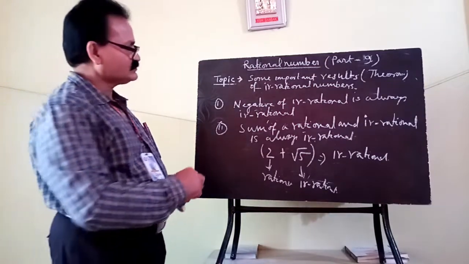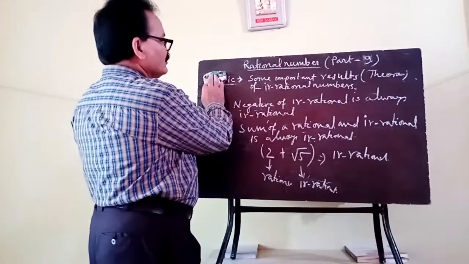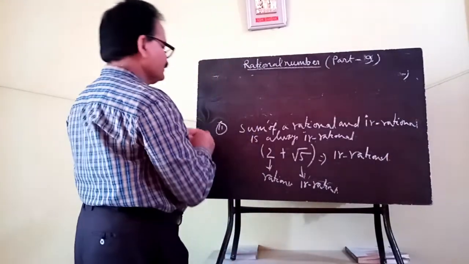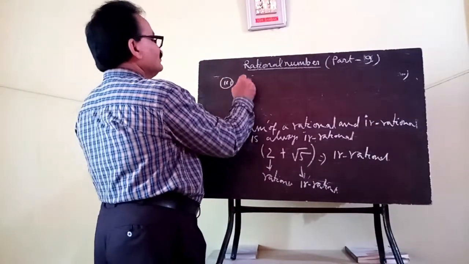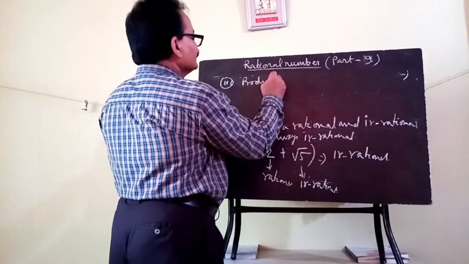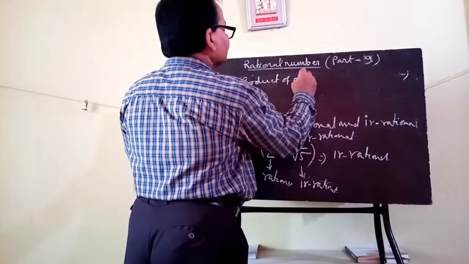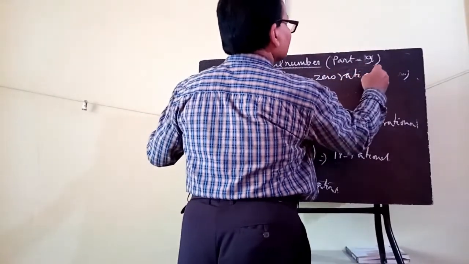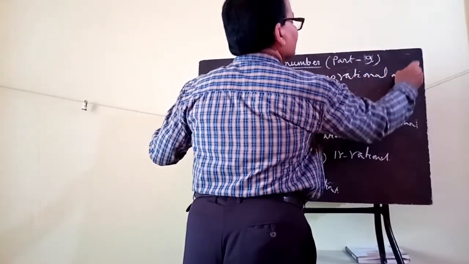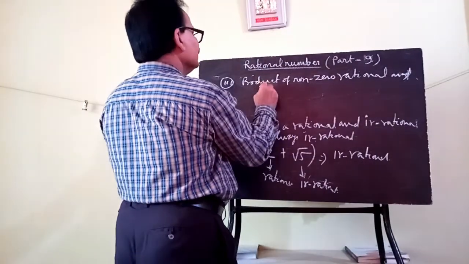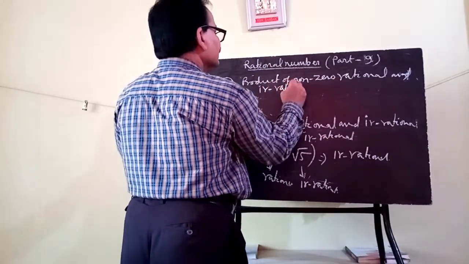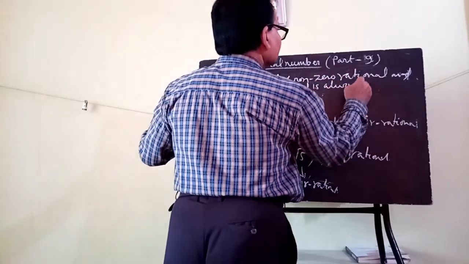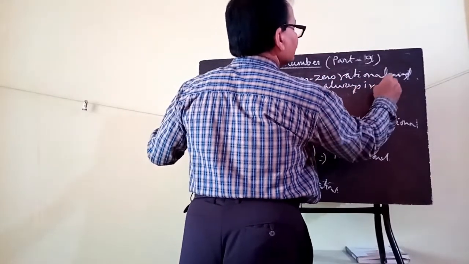Now, the third theorem is: the product of a non-zero rational and an irrational is always irrational.